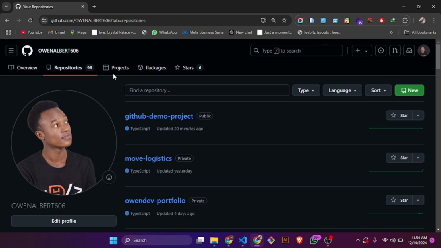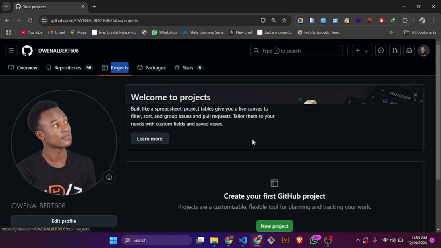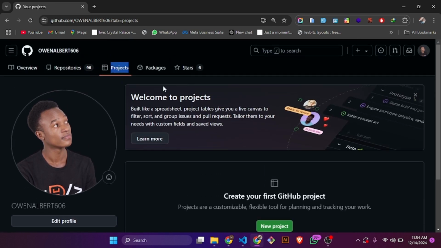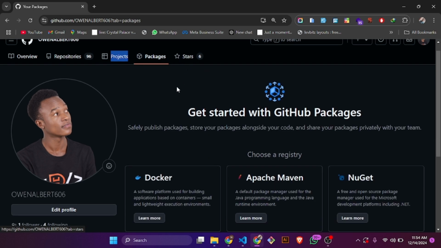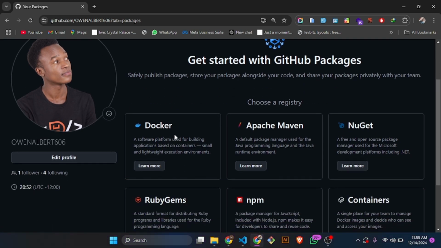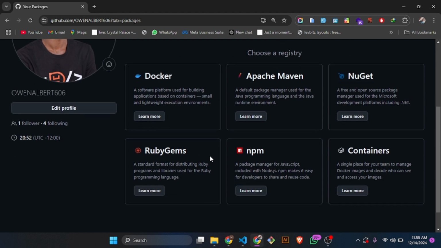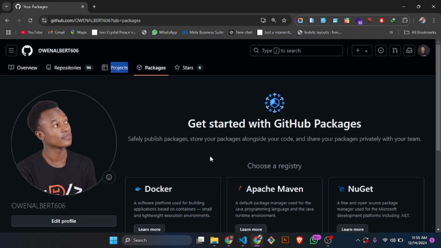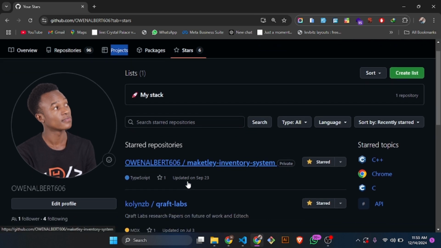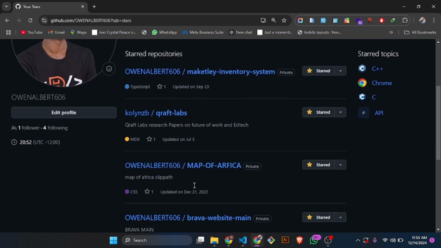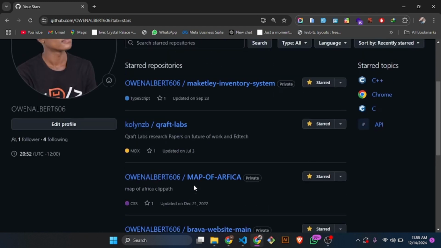I can as well come to projects. I haven't created any GitHub project here. I have packages, I have stars. In packages you see Docker, Apache, NuGet, RubyGems, npm, containers. These are the different packages you can use with GitHub. I have stars. I think I have about 6 stars. Yes, starred.